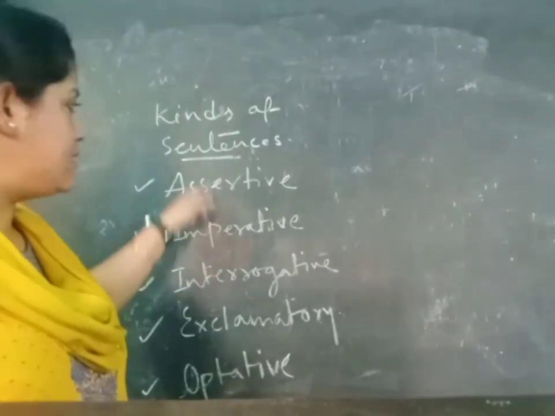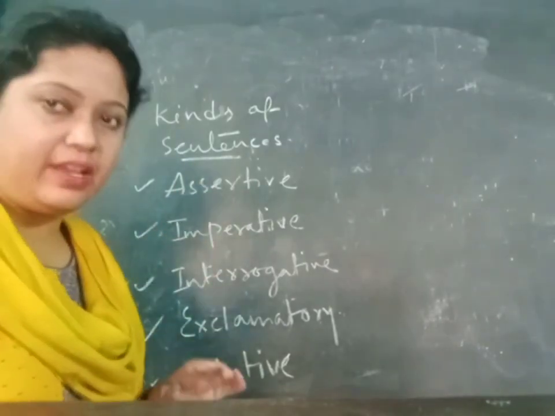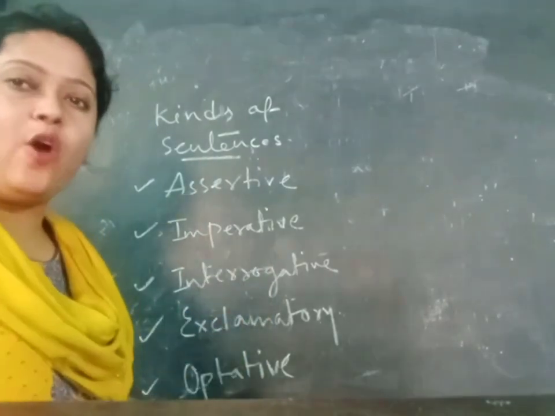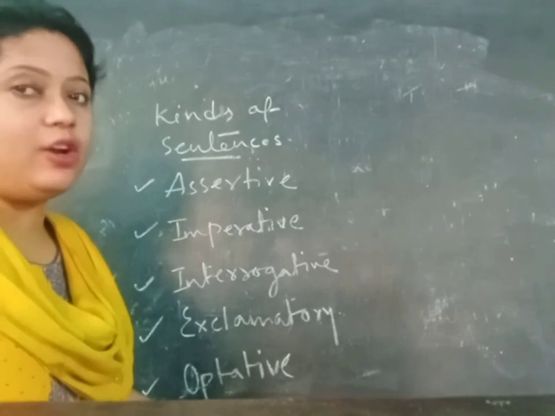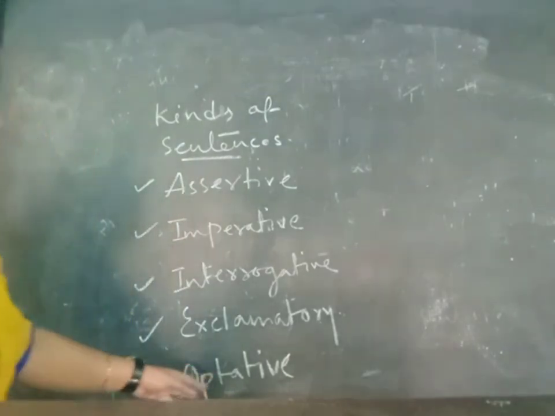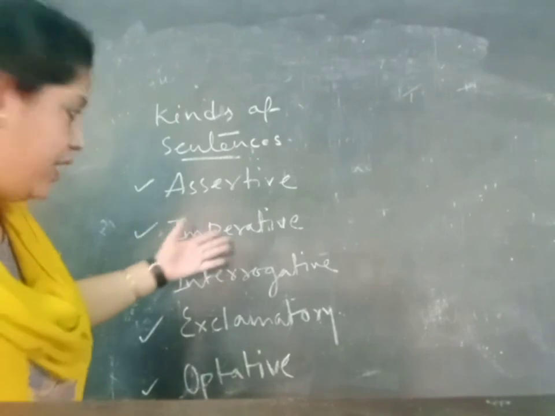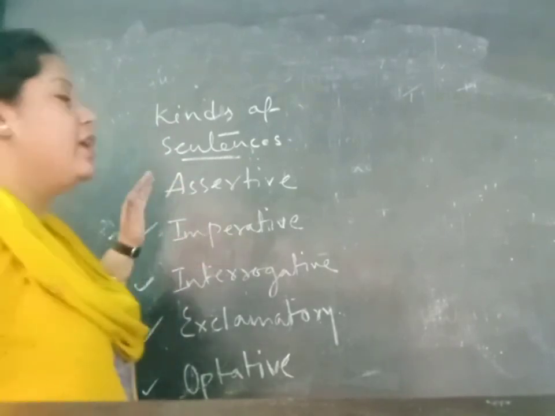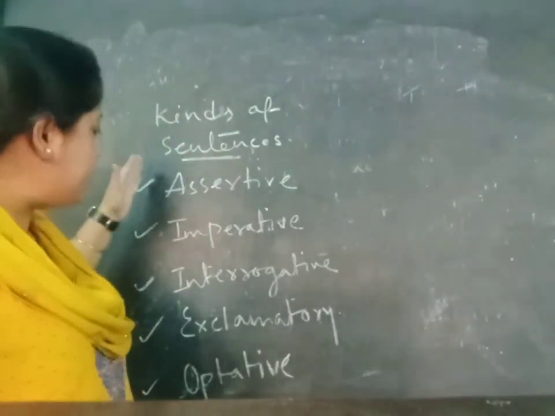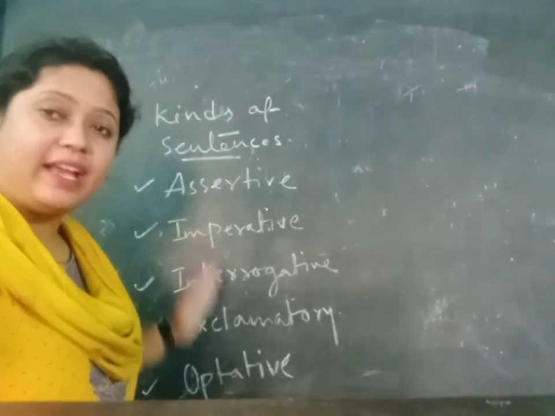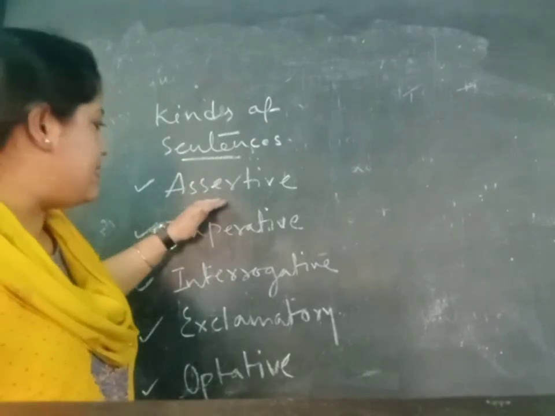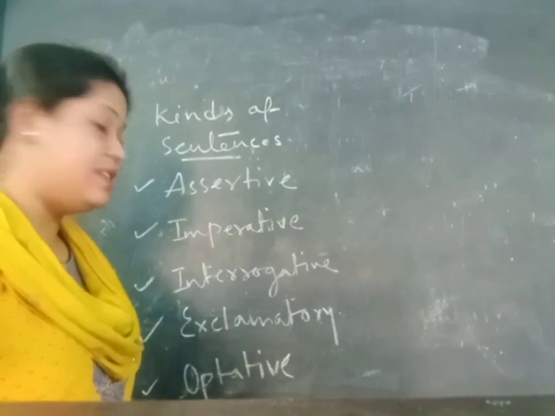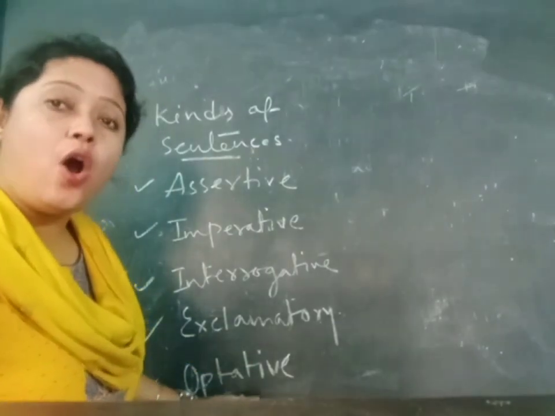Mainly these 4 kinds of sentences we are having, but sometimes we can see that optative sentences are also there. Generally these optative sentences we can find in imperative sentences, but here we can write that we have 5 kinds of sentences: assertive sentence, imperative sentence, interrogative sentence, exclamatory sentence, and the last one, optative sentence.